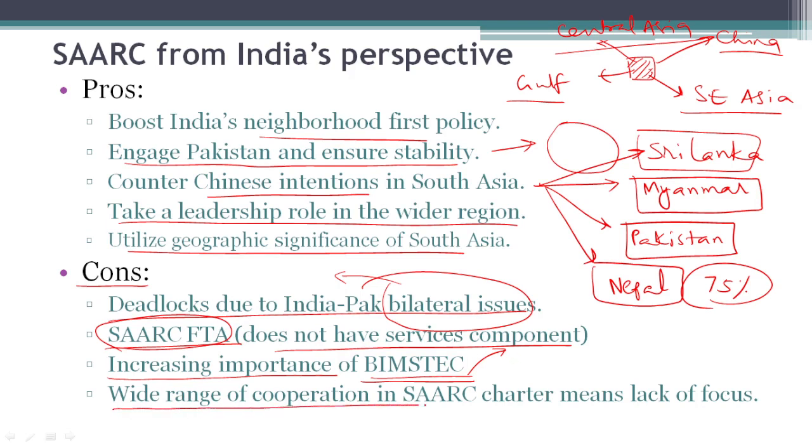Also, the wide range of cooperation in the SAARC Charter, as we have seen in previous slides, means that there is a lack of focus on individual aspects like trade or security.